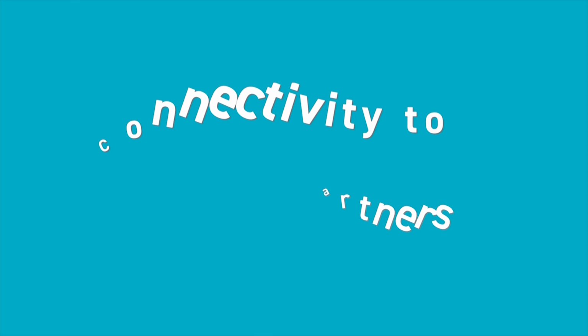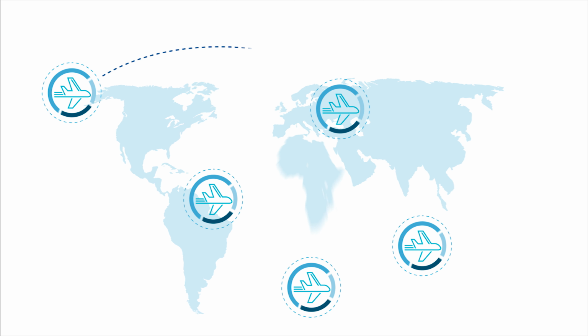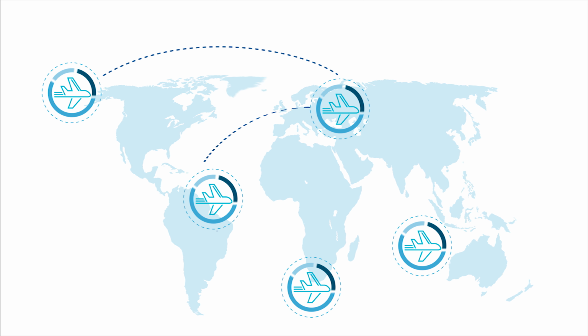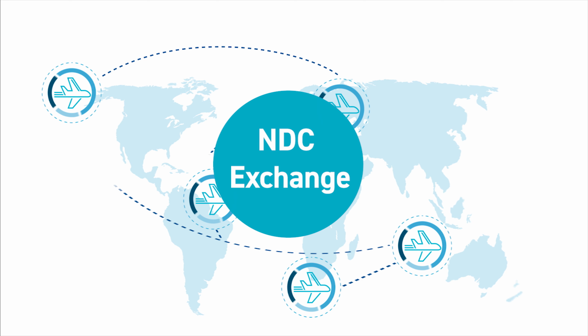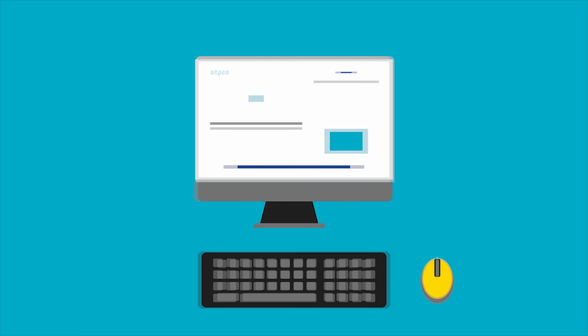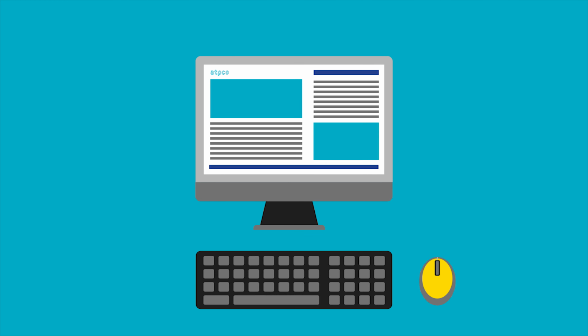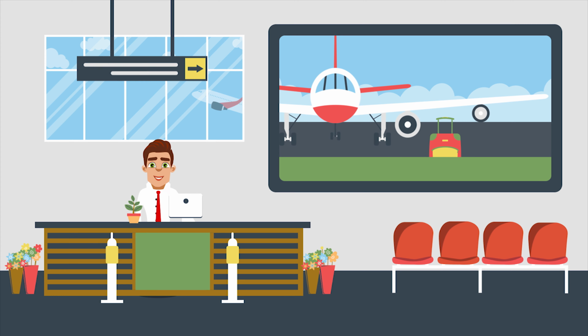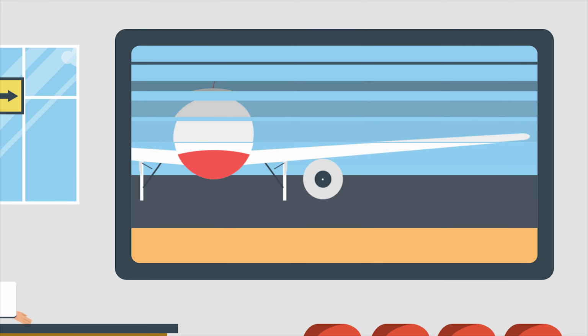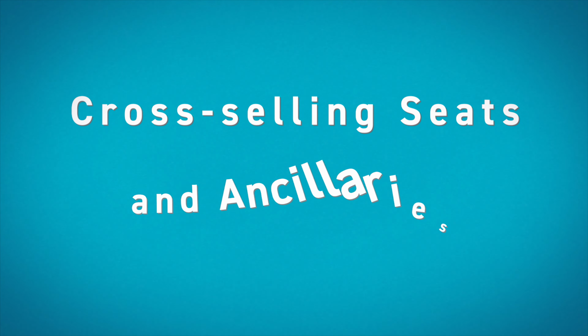2. Connectivity to industry partners. The problem? You have several hundred travel sellers, but building separate API connections wastes valuable resources. NDC Exchange lets you connect to all your airline partners and points of sale through a single, easy-to-use API. This way, travel sellers can get access to multiple airlines and vice versa. Problem solved.